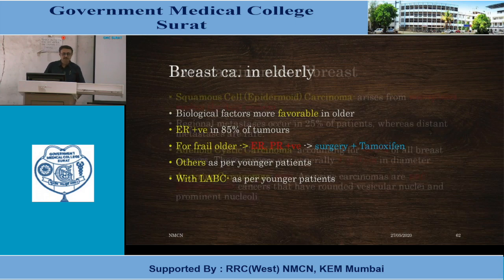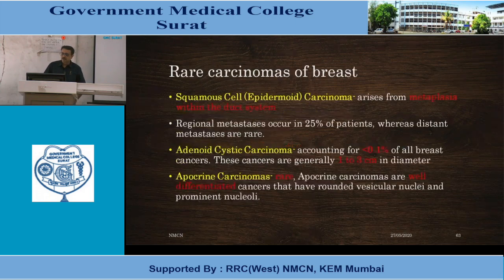Other rare carcinomas of the breast: squamous cell carcinoma. These arise from metaplasia within the duct system, and usually present with axillary and distant metastasis. Adenoid cystic carcinoma accounts for less than 0.1%, and these cancers are usually small, 1 to 3 centimeters in size. Apocrine cancers are rare and are well-differentiated cancers with rounded vesicular nuclei and prominent nucleoli. Results are very good if found early and treated.